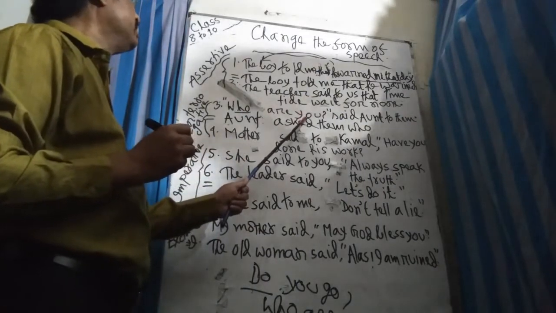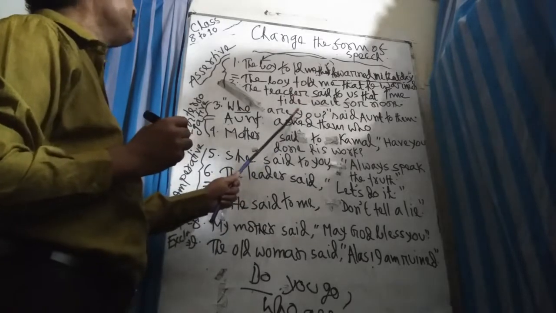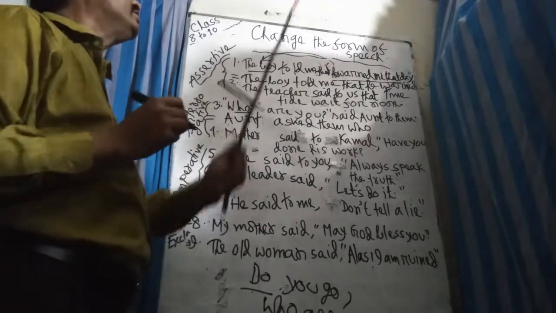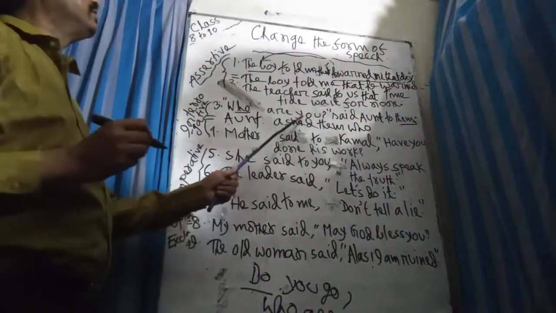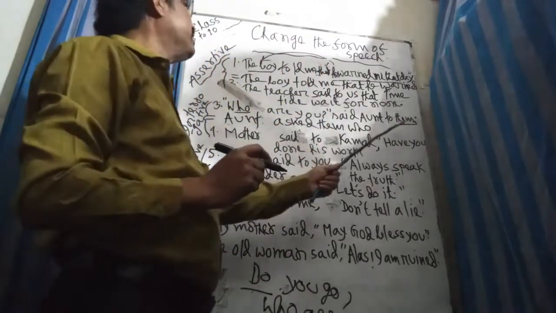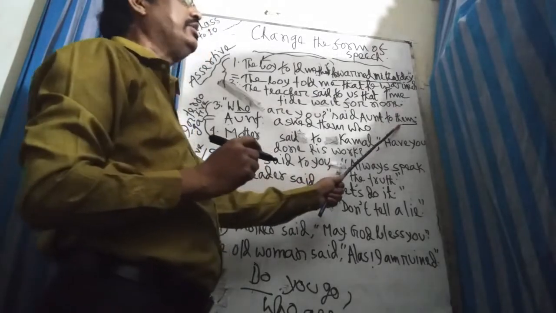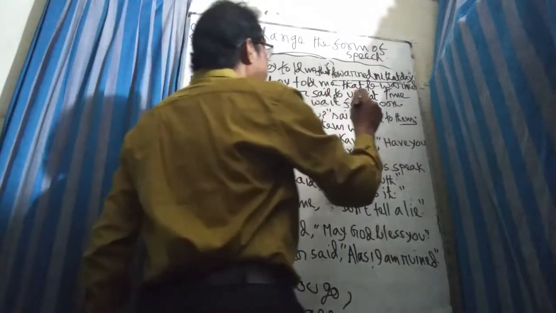You. What will be the person of you? You is the second person. Second person always indicates the object, and first person always indicates the subject. So here the object is them. So you indicates them.